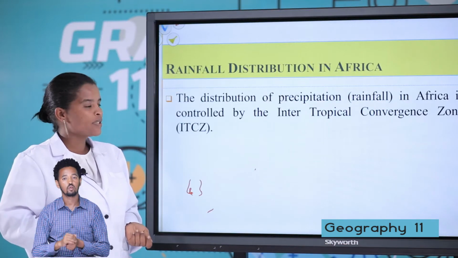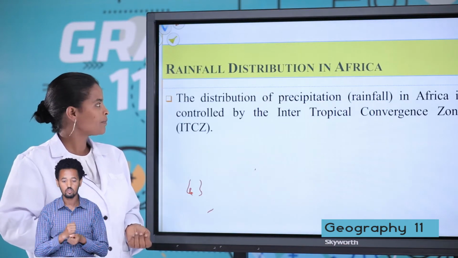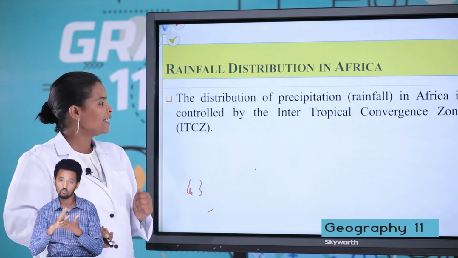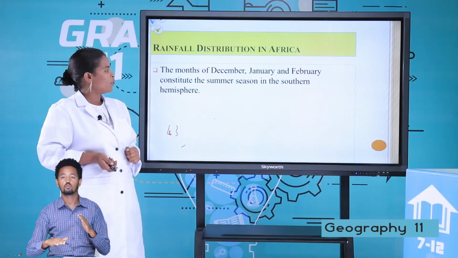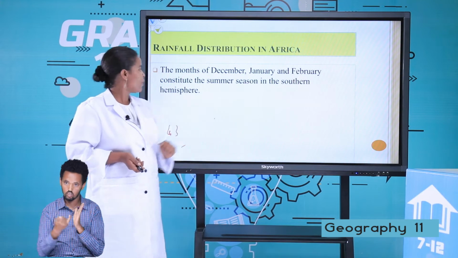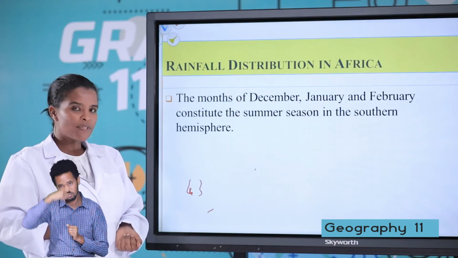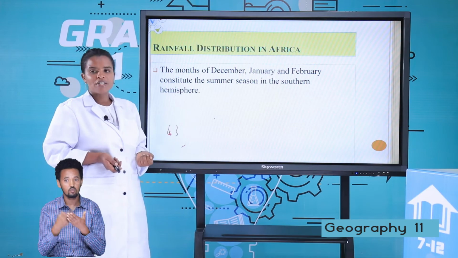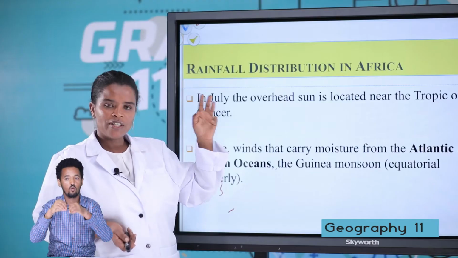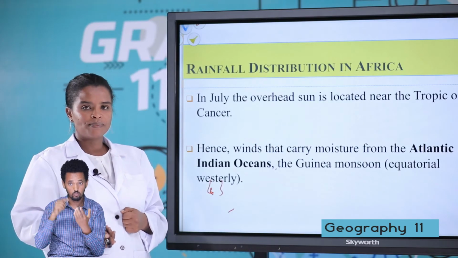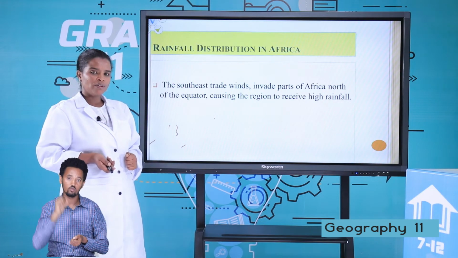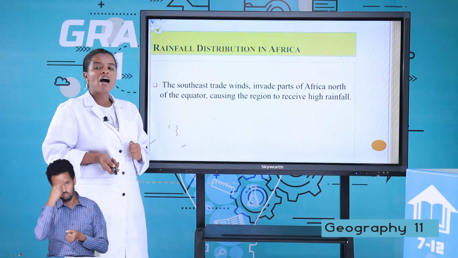Let's move to rainfall distribution of Africa. The distribution of precipitation in Africa is controlled by the intertropical convergence zone. As we saw previously, the months of December, January, and February constitute the summer season in the southern hemisphere. In this season, this area receives high rainfall. In July, the overhead sun is located near the Tropic of Cancer, and also the southeast trade winds invade the part of Africa north of the equator, causing the region to receive high rainfall.